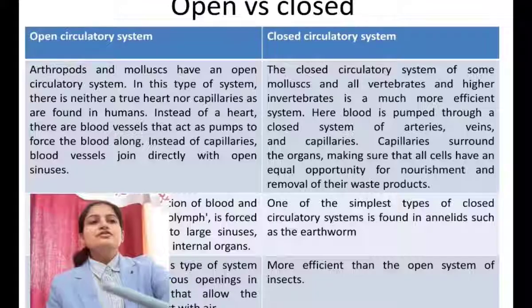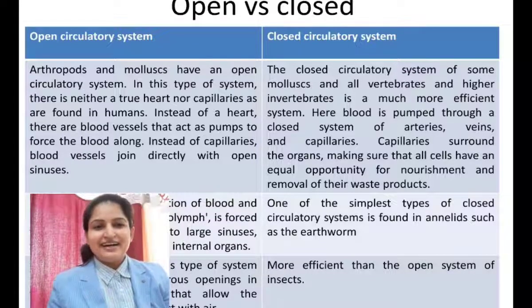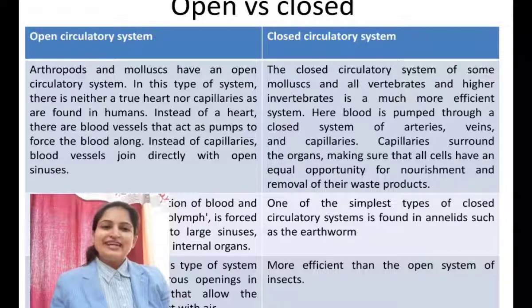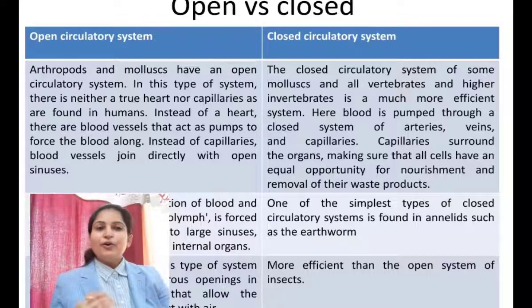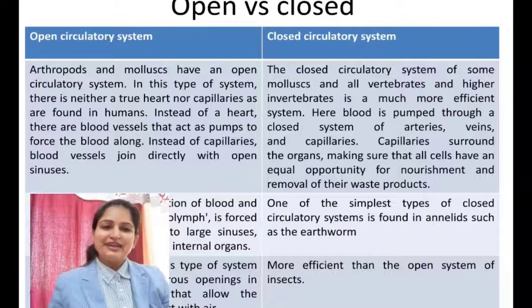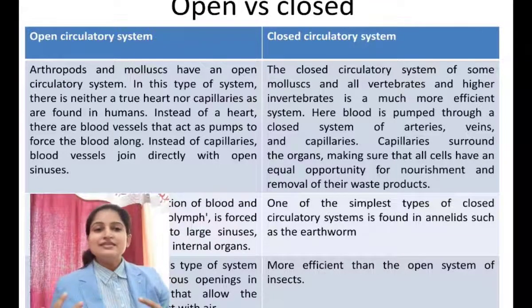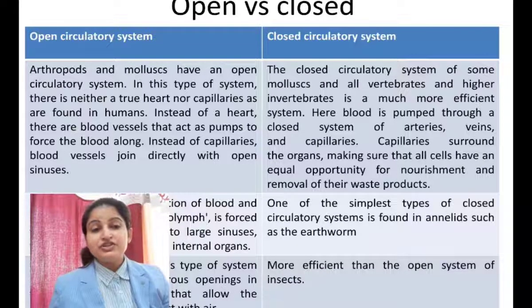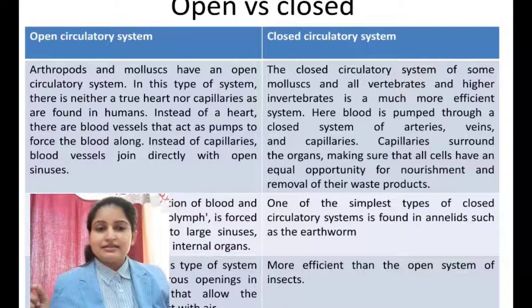Okay, so now as we have discussed the heart and its mechanism of transporting the blood, now we are going to study one more aspect of the circulatory system, that is the open and closed type of blood circulatory system. What we have studied just now is the closed type of blood circulatory system, in which the blood or the fluid which we are talking about is pumped by the heart and it is transported in closed blood vessels, arteries or veins.